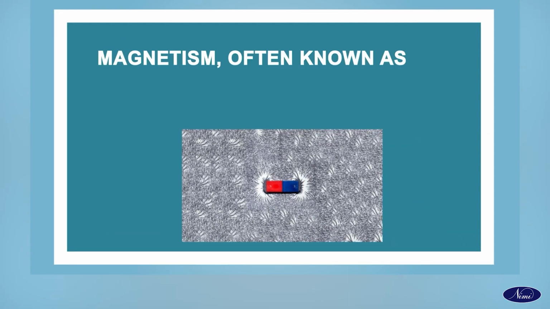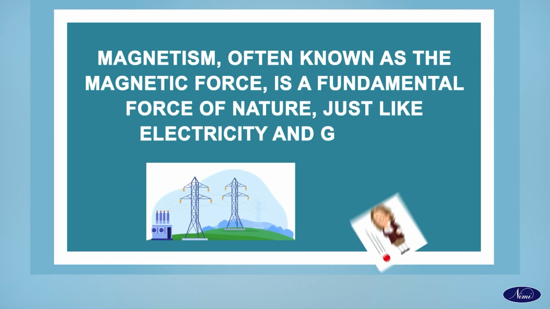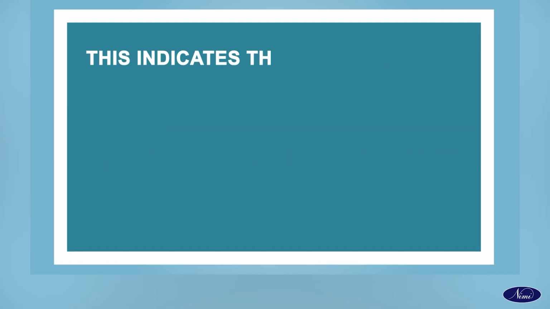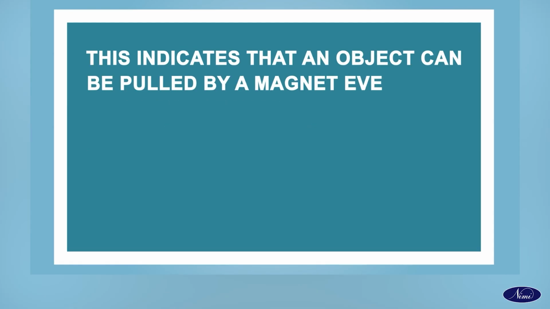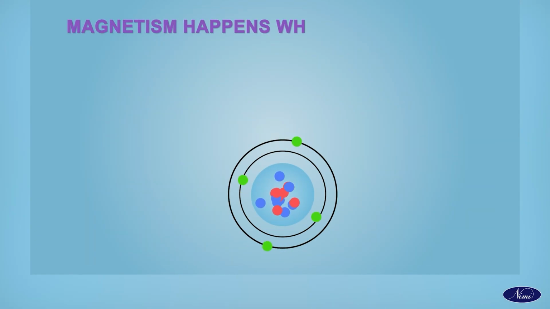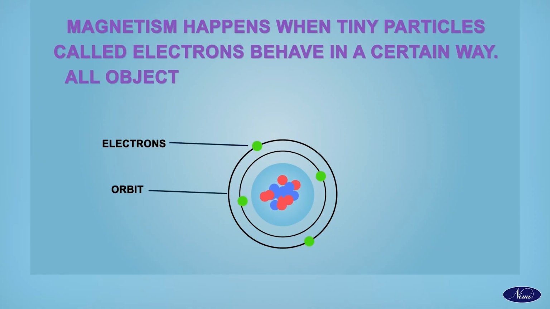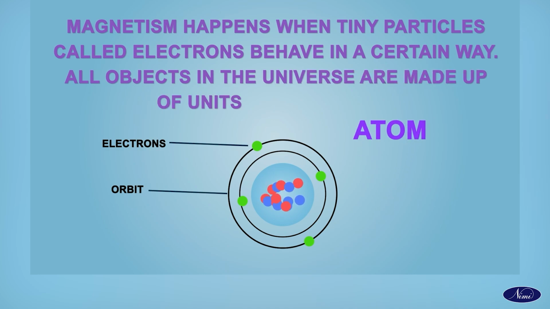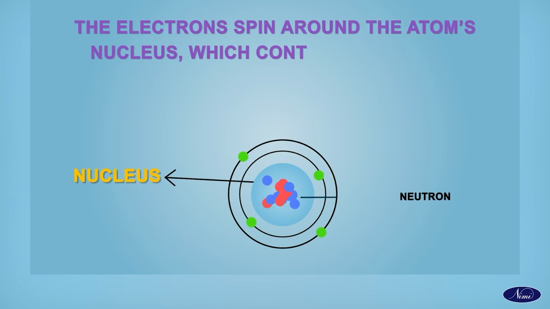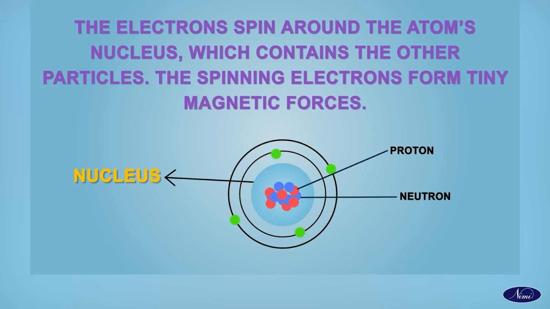Magnetism, often known as the magnetic force, is a fundamental force of nature just like electricity and gravity. Magnetism is a long-range force. This indicates that an object can be pulled by a magnet even when it is not in contact with it. Magnetism happens when tiny particles called electrons behave in a certain way. All objects in the universe are made up of units called atoms. The electrons spin around the atom's nucleus, which contains the other particles. The spinning electrons form tiny magnetic forces.